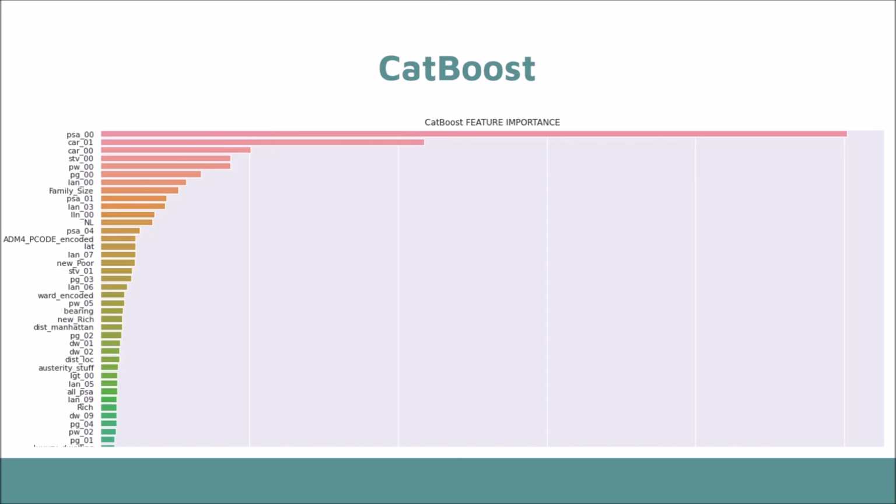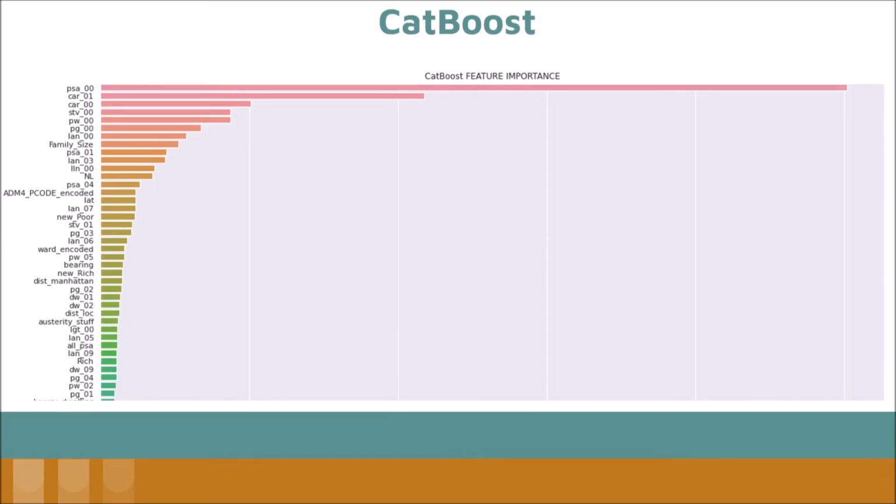However, CatBoost introduces two critical algorithmic advances: the implementation of ordered boosting, a permutation-driven alternative to the classic algorithm, and an innovative algorithm for processing categorical features. Both techniques use random permutations of the training examples to fight the prediction shift caused by a special kind of target leakage present in all existing implementations of gradient boosting algorithms. Here CatBoost predicts that the PSA_00, car_01, and car_00 variables are mostly correlated with the target variable.